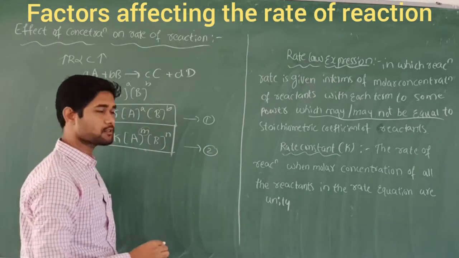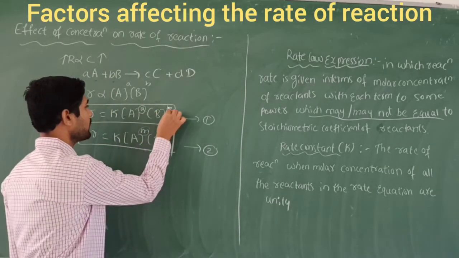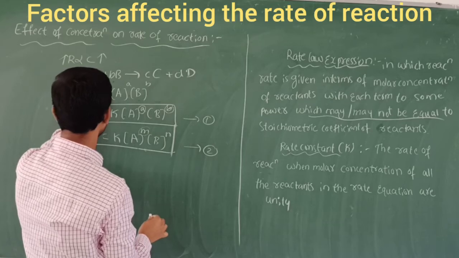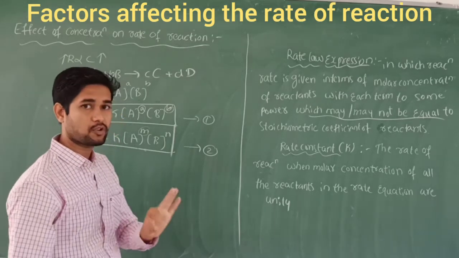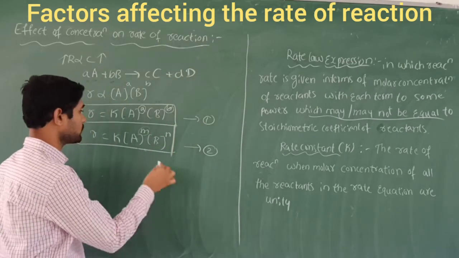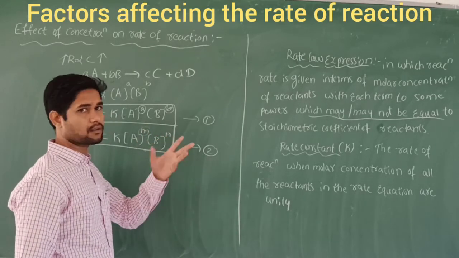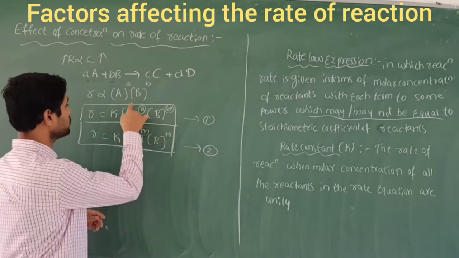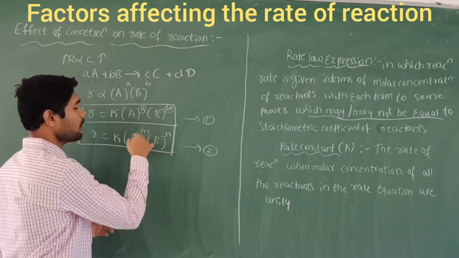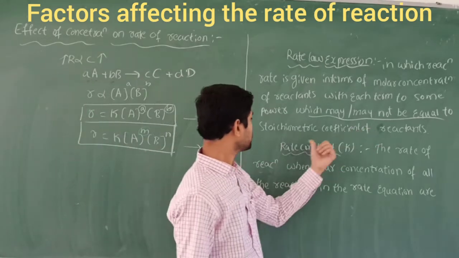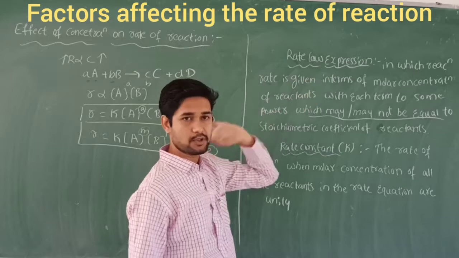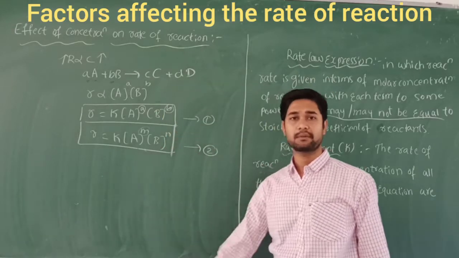The stoichiometric coefficients here are small letter a and small letter b, and the experimental values are m and n. These values may or may not be equal to a and b. That is called the rate law expression, obtained from experimental values.